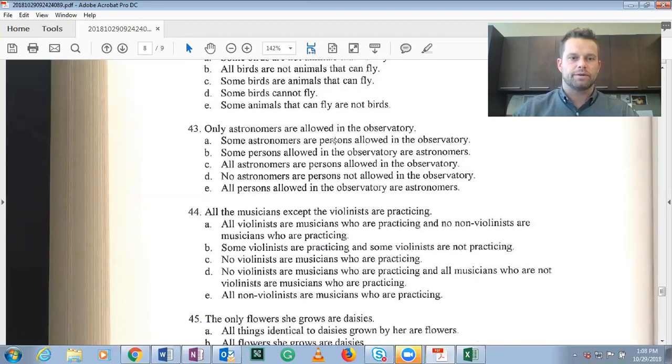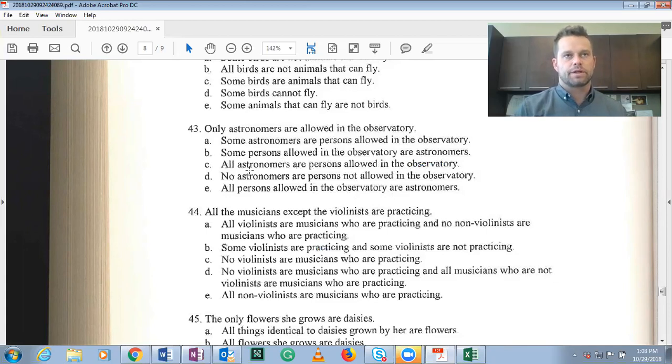Only astronomers are allowed in the observatory. So you might think all astronomers are people who are allowed in the observatory. Is that what this is saying? Or is this saying all people who are allowed in the observatory are astronomers? If you said all persons allowed in the observatory are astronomers, you would be right. Answer choice E.